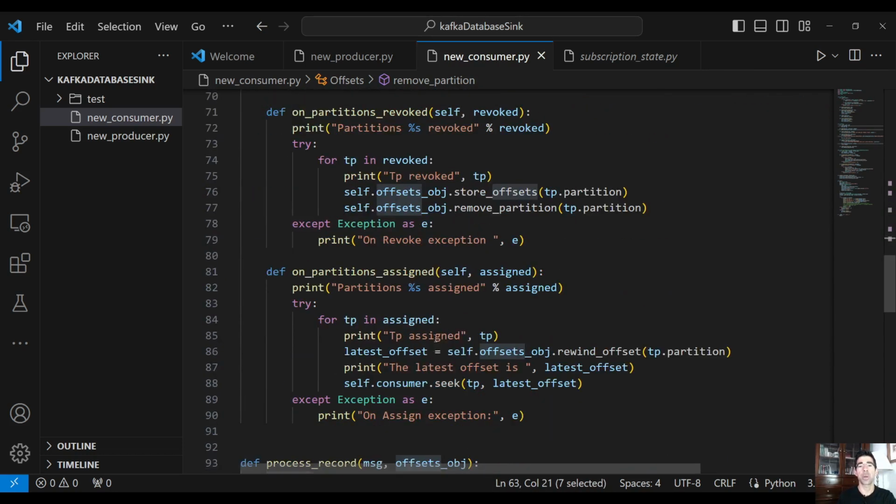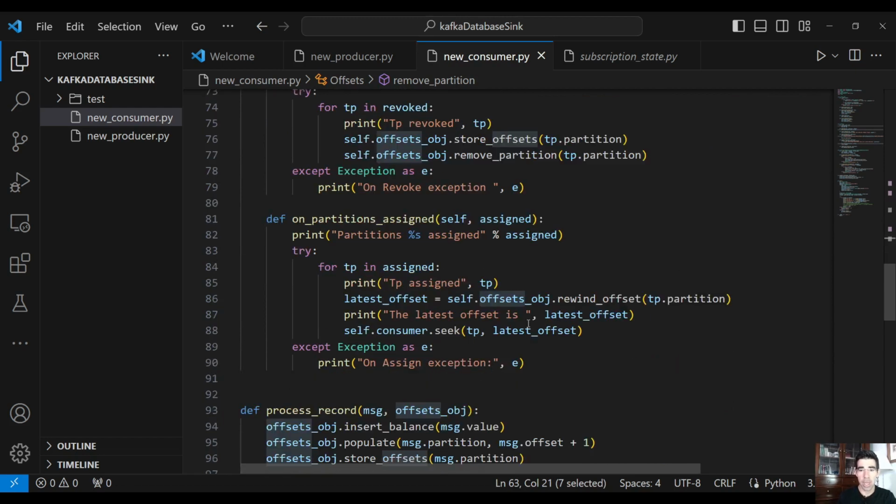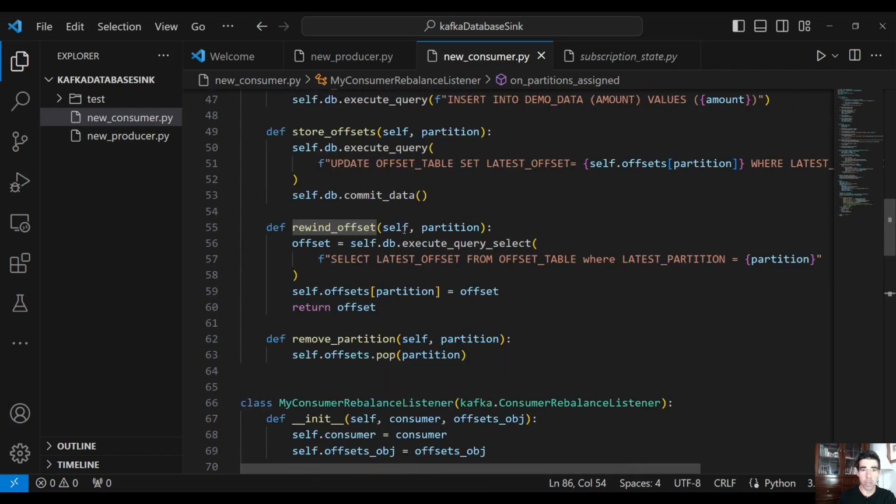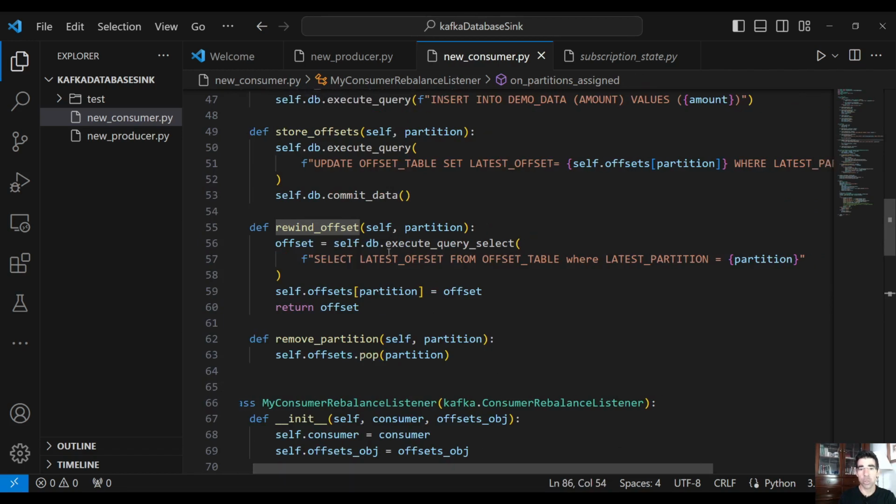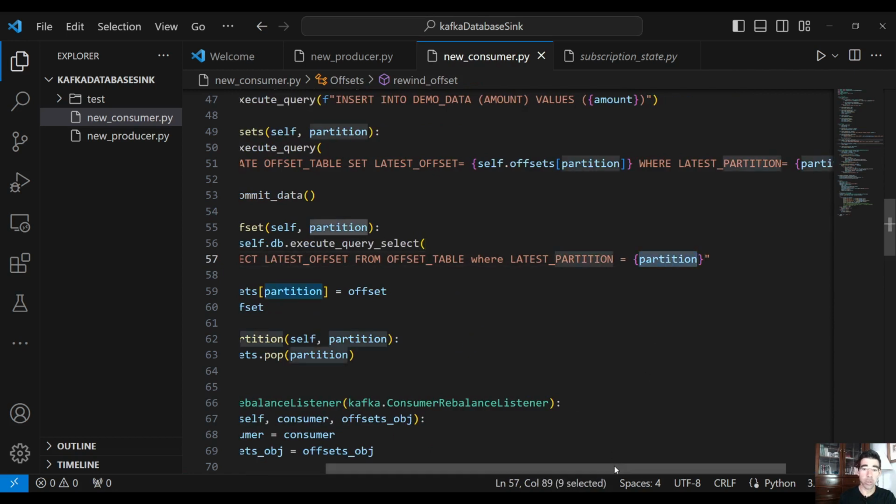And then on partitions assigned, again, what we want here is to fetch the latest offset from the database and give it to the consumer to start from that specific offset. How can we do that? We can, of course, fetch the latest offset for this partition, and because, again, we have only the topic partition, we use the rewind offset function that we defined here, which is a simple select from the offset table where the partition is the partition that we passed.